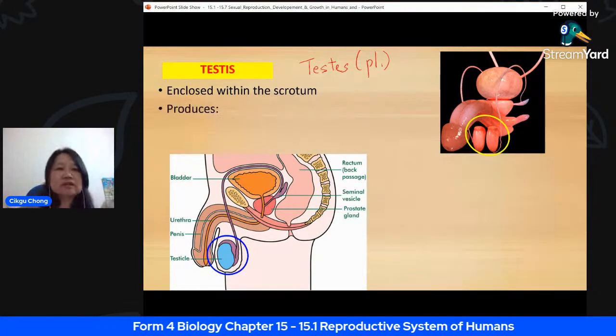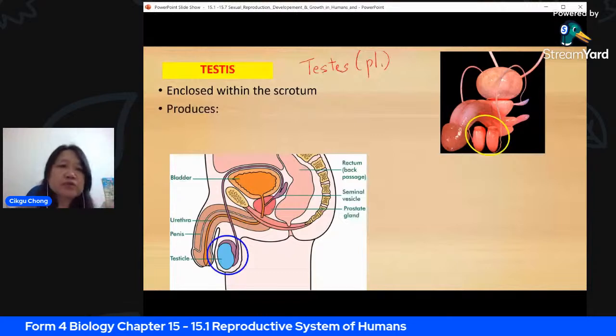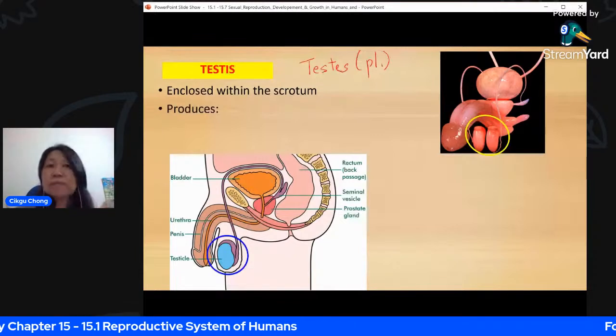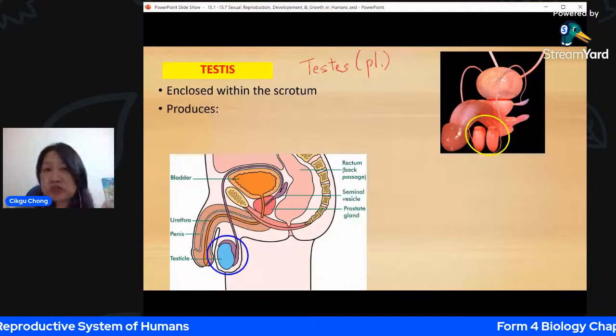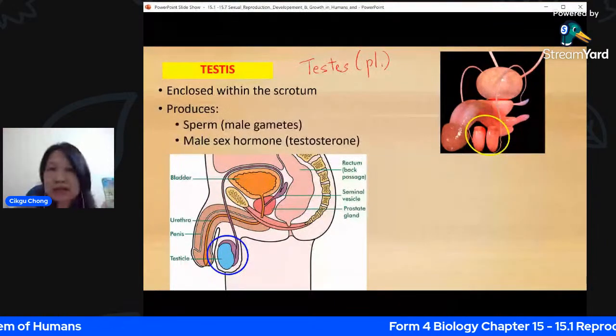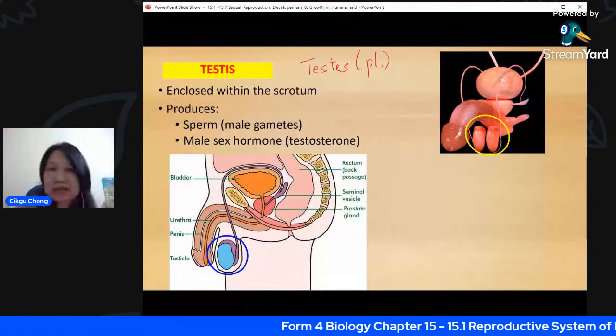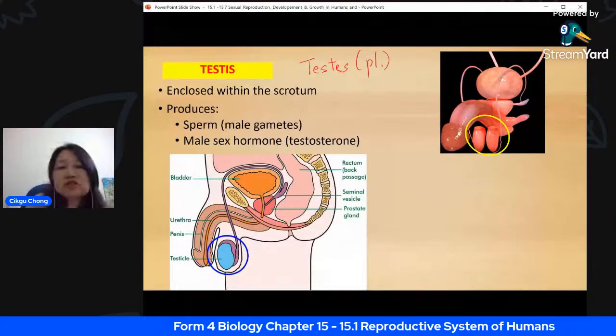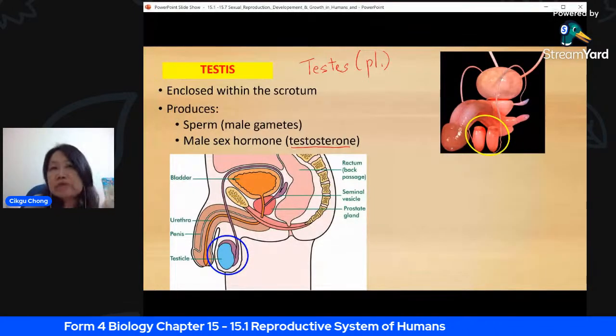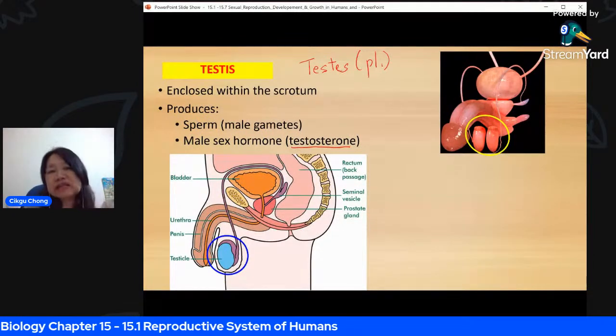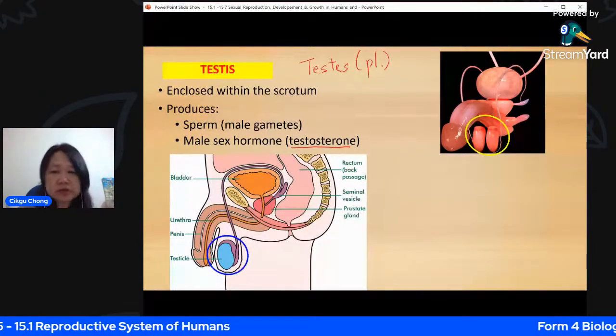Now what does it do? Testes produce sperms, which are the male gametes. They carry the genetic material of the man, or the father. And they also produce male sex hormone called testosterone. So the female hormones are estrogen and progesterone. For the male, it's called testosterone. So you need to memorize all this already.